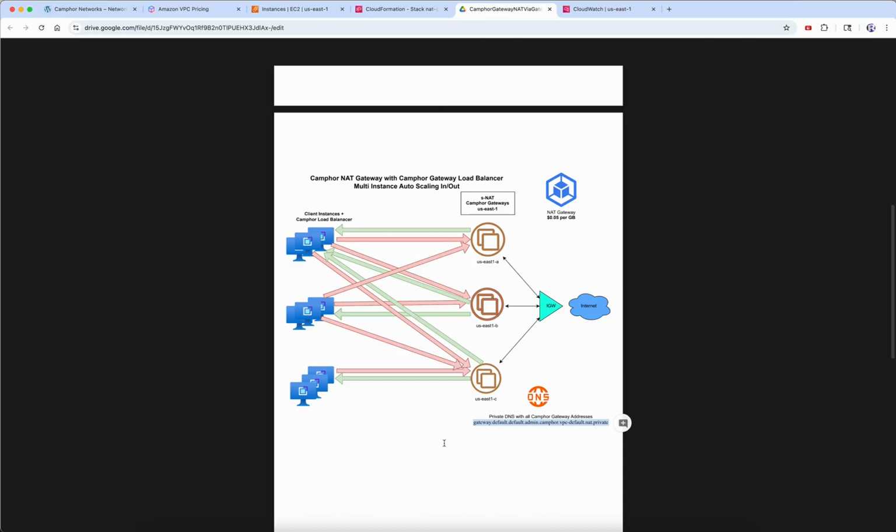We'll get one domain name for the whole set of gateways across all the zones, and then we are also going to get one domain per availability zone as well. You can use those domain names in order to send your traffic. If you are using layer 7, for example, using web proxy based software, you can do that, right? So you get fully DNS based discovery and usage as well.